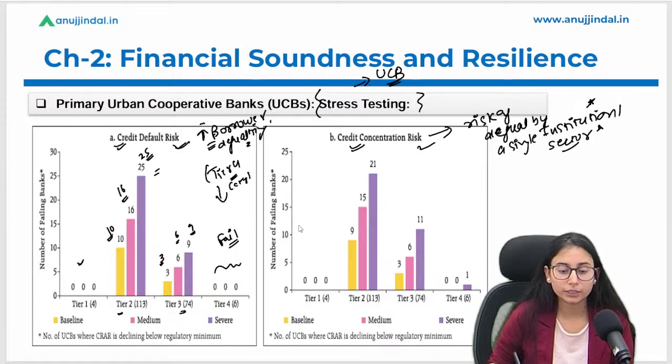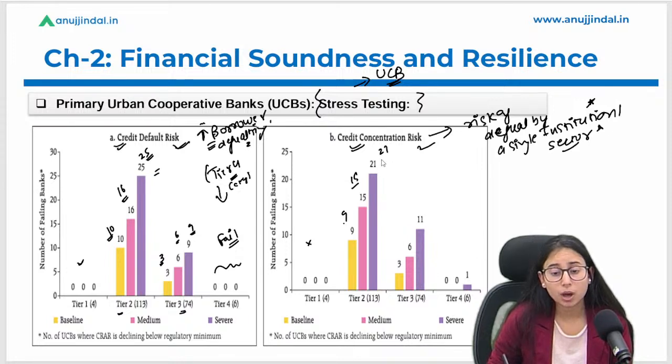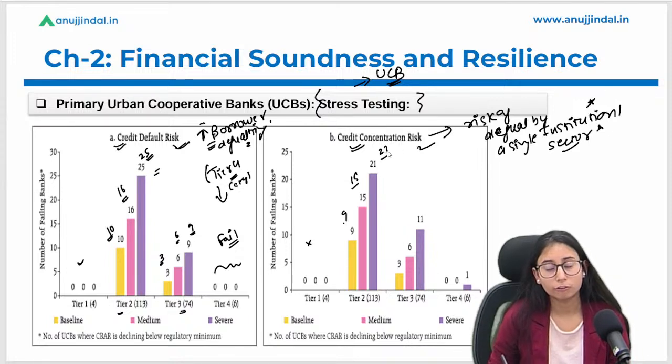Okay, under tier 1 capital, there is no bank expected to fail, but under the tier 2 capital, normal scenario mein 9 banks are expected to fail. Under the medium scenario, 15 banks are expected to fail, and under the severe scenario, 21 banks are expected to fail.